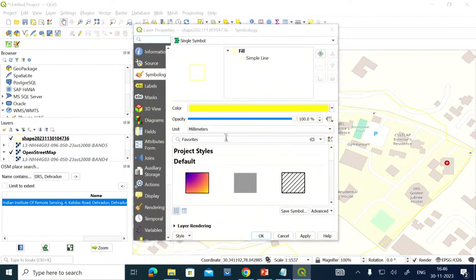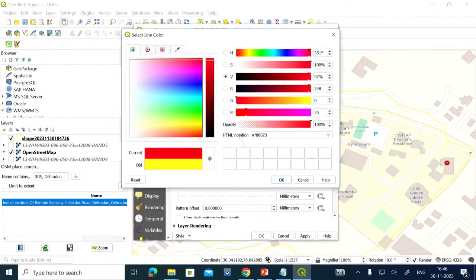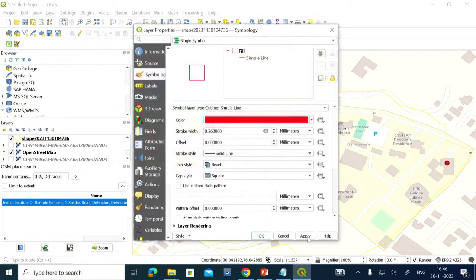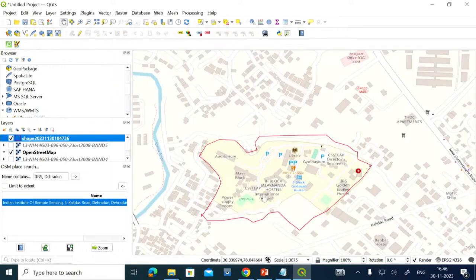What I will do is change the color of this simple file so that it becomes visible to me. Red, I will make it red. Okay, apply. So you can see I want the data set within this boundary only. All these building footprints that are coming into this boundary. Now how to get that? For that I have a plugin here, Manage Plugins.